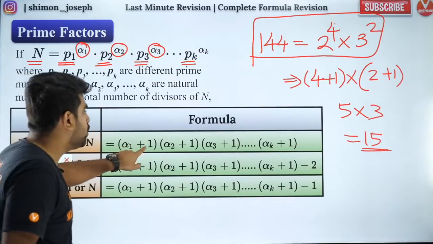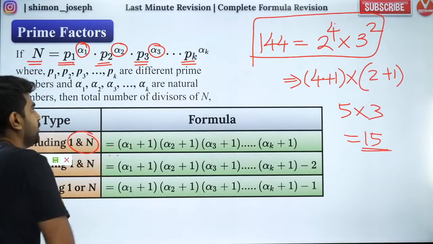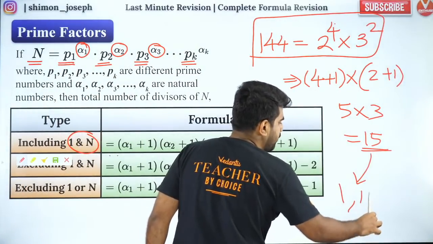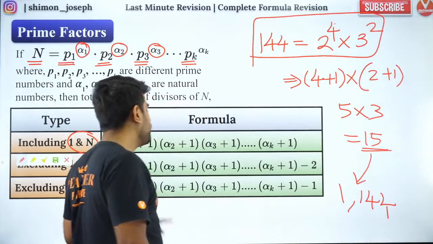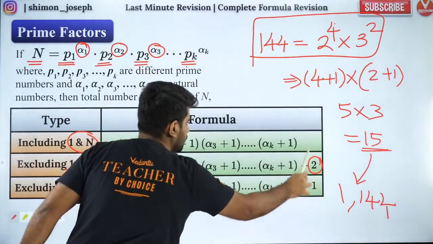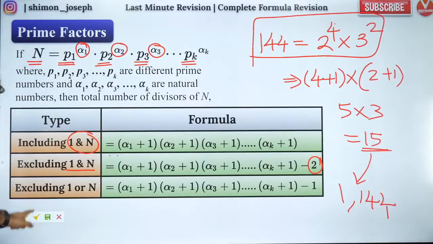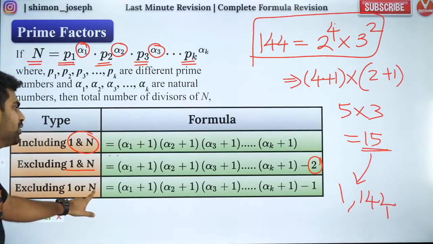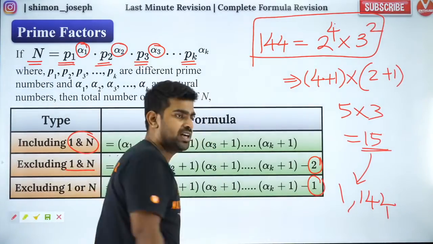So 15 includes 1 and the number itself. This 15 includes 1, 144 also. If you don't want it to include 1 and 144, you need to subtract 2. And if you want to exclude any one of them, either 1 or n you want to remove, then you have to subtract 1. Are you all clear?